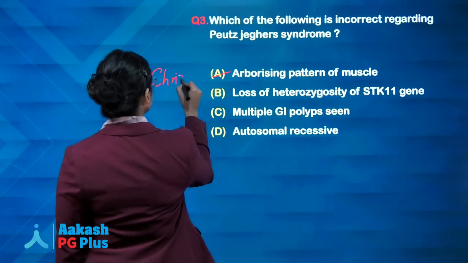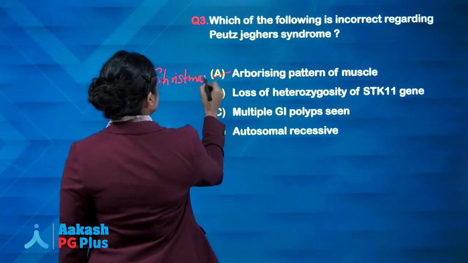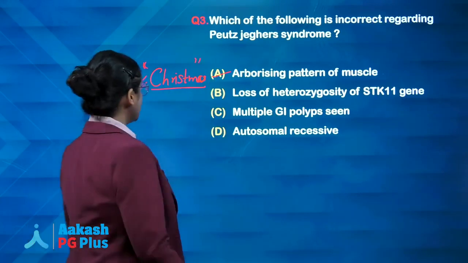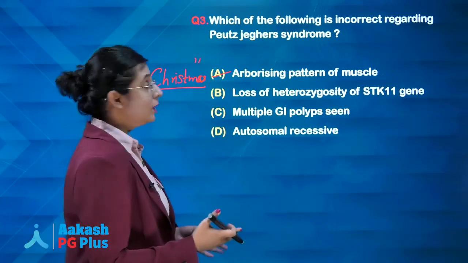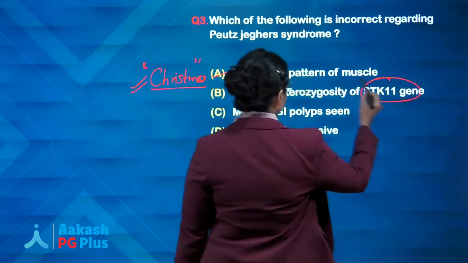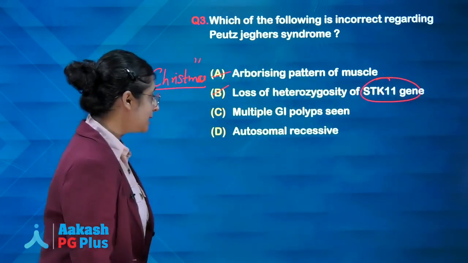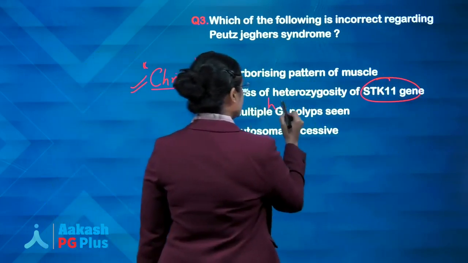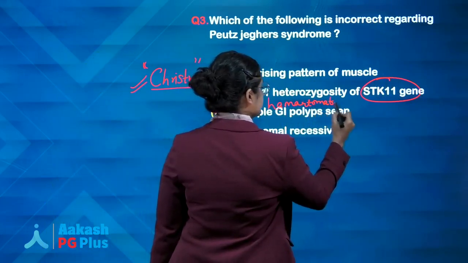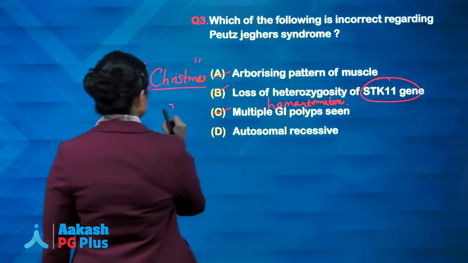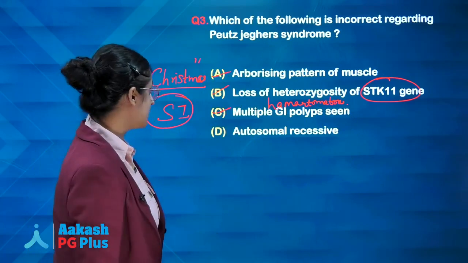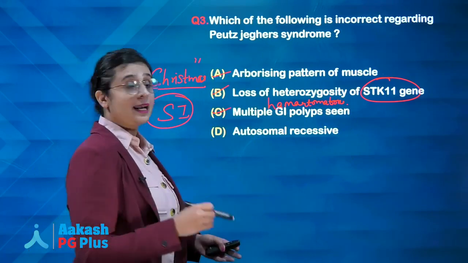Commonly asked question. Either they give you this term directly or they can show you an image. Because they are focusing more on images, you have to remember all the images as well. Okay, with gene involvement, STK11, that is also a correct option. Yes, multiple hamartomatous polyps. What is the site? Small intestine. So these are all the important features we have already discussed in the crash course, right?